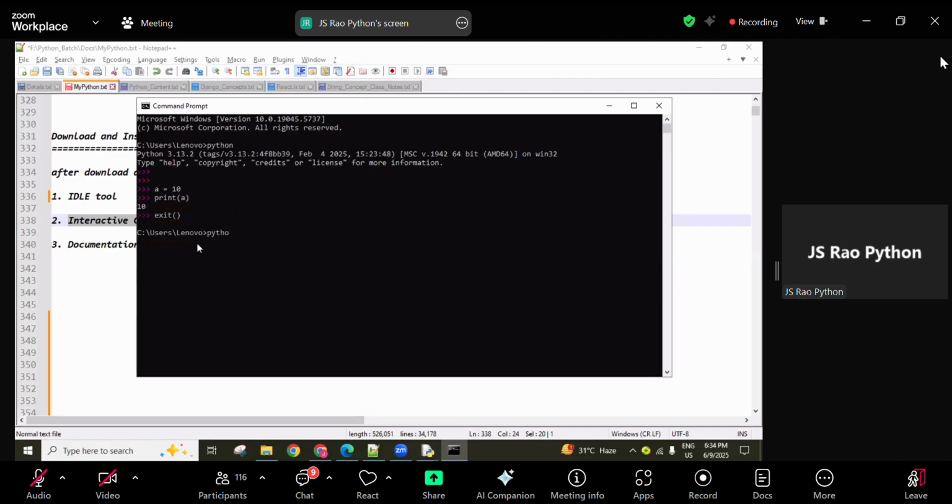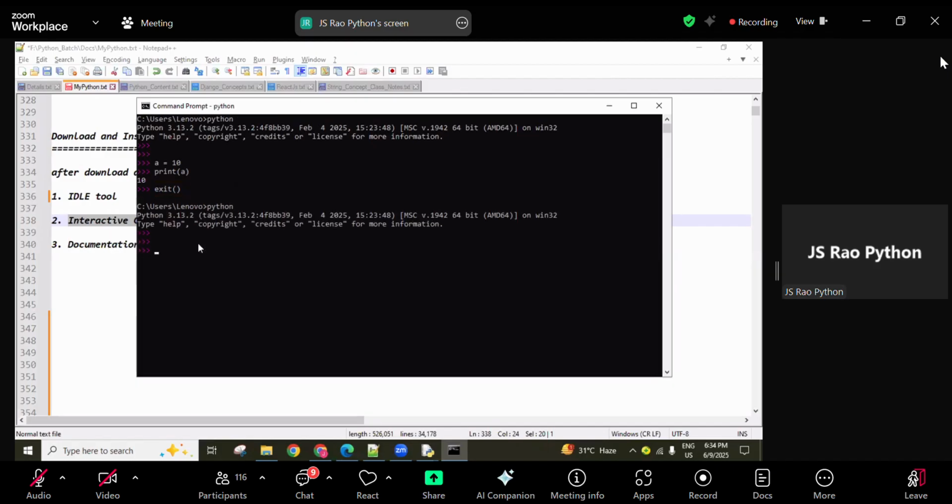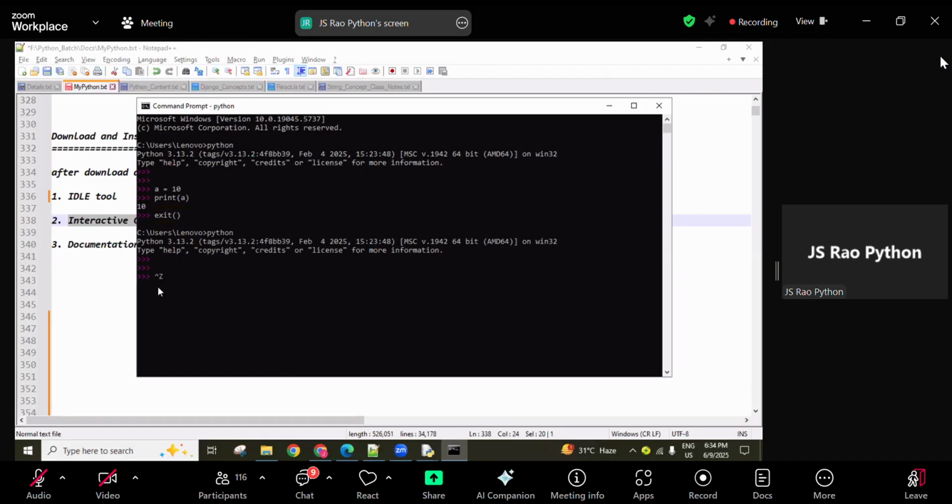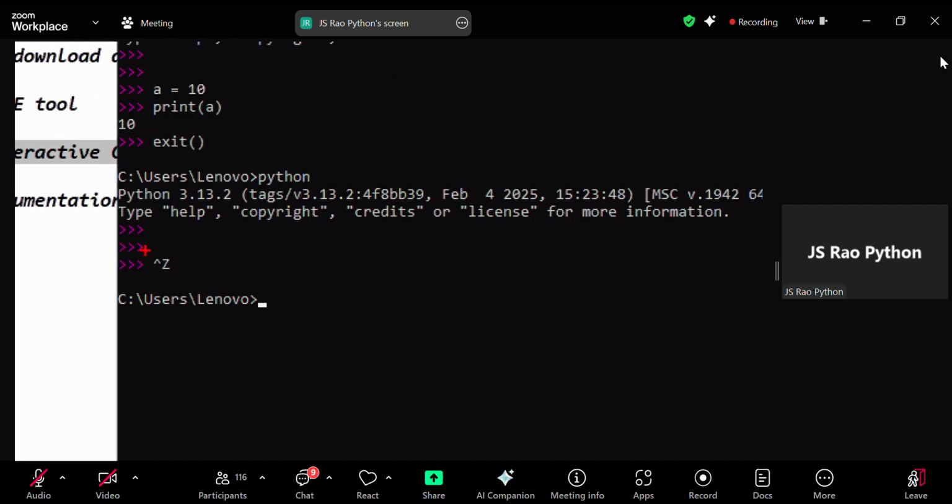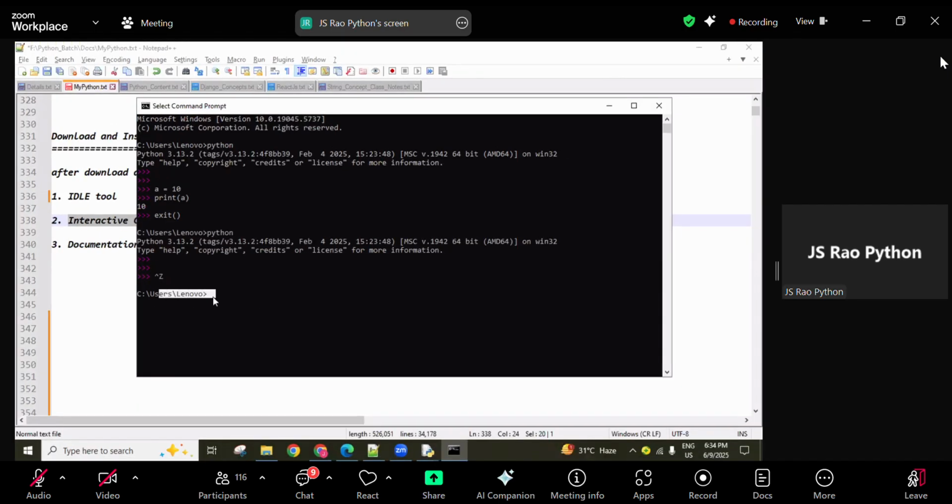One more time, typing python. One more shortcut is there: Control Z. Press Control Z and enter, then you come back to the command prompt. So remember this one.